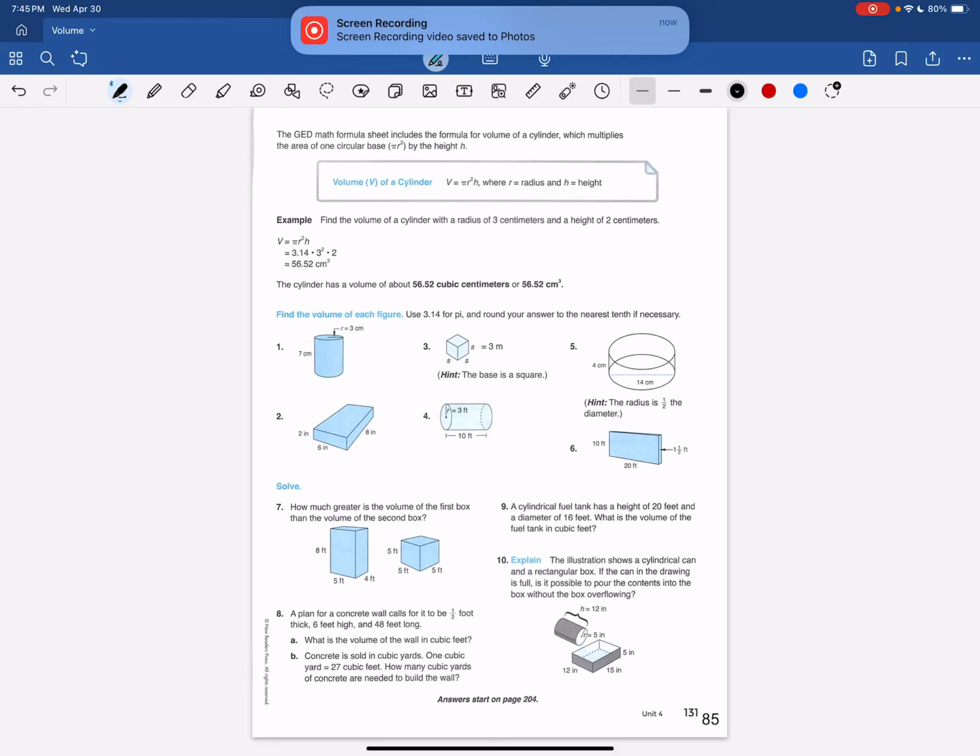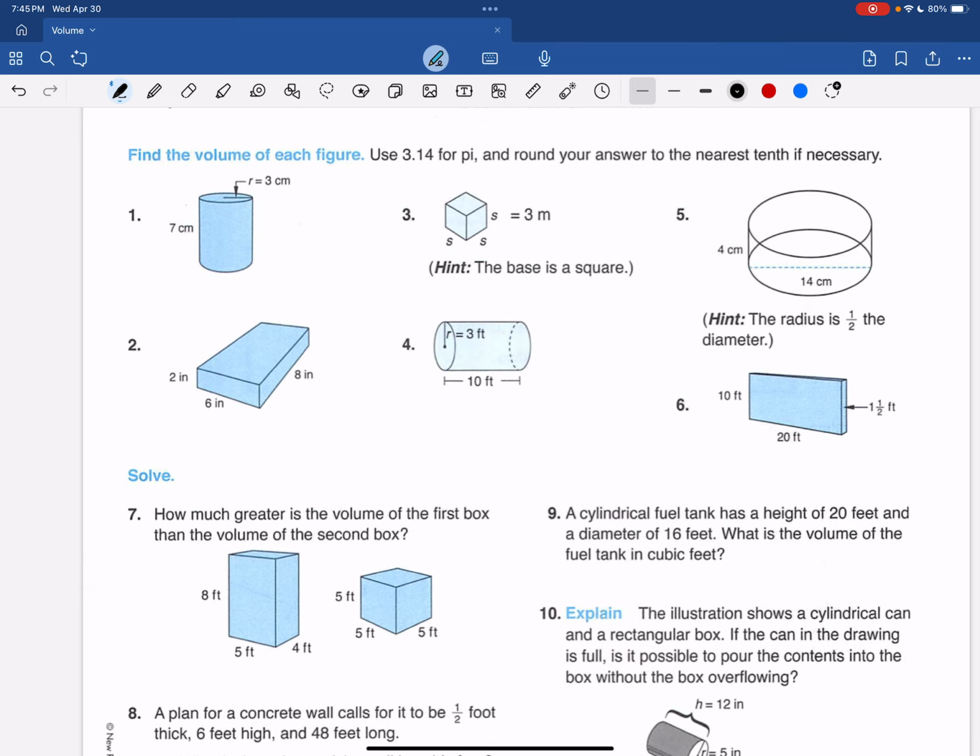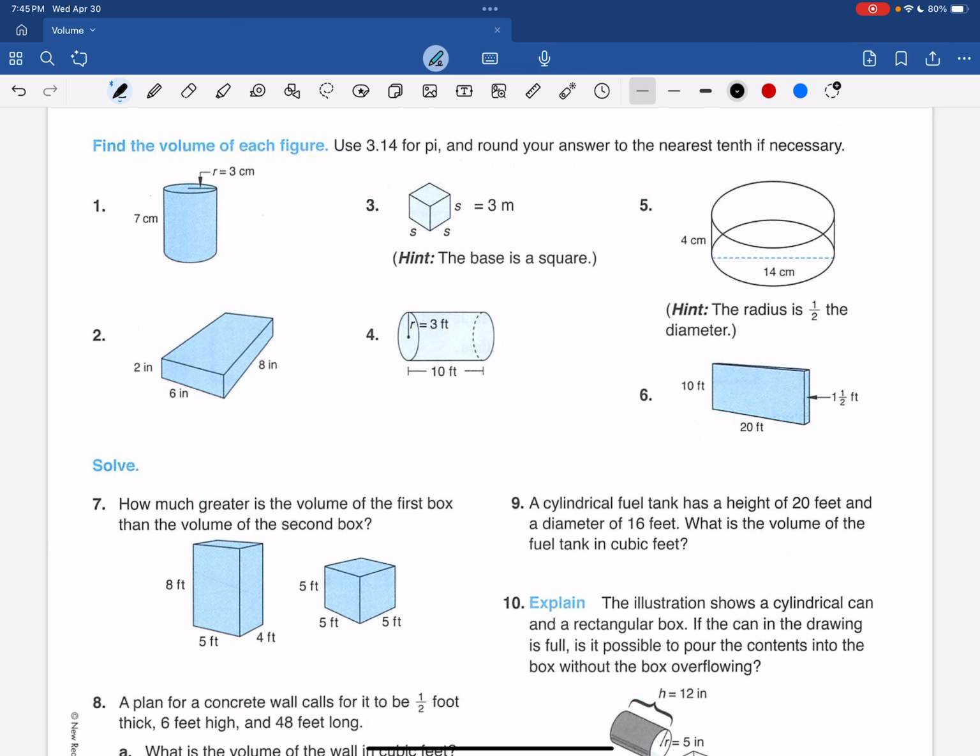Page 85, we're looking at volume. Find the volume of each figure. Use 3.14 for pi and round your answer to the nearest tenth if necessary. So technically, if you don't round to the nearest tenth, you've missed the question. So be careful with rounding.